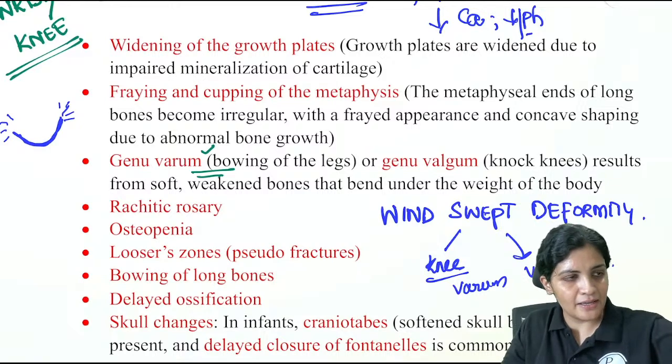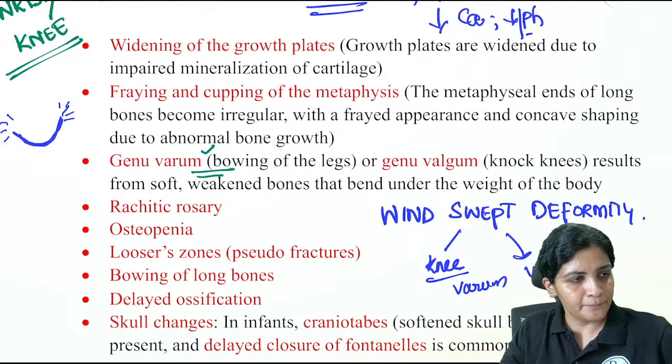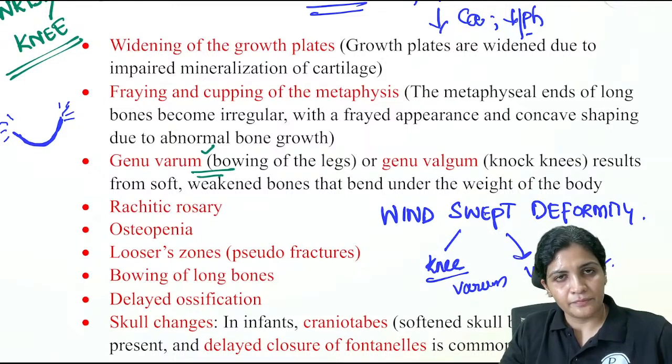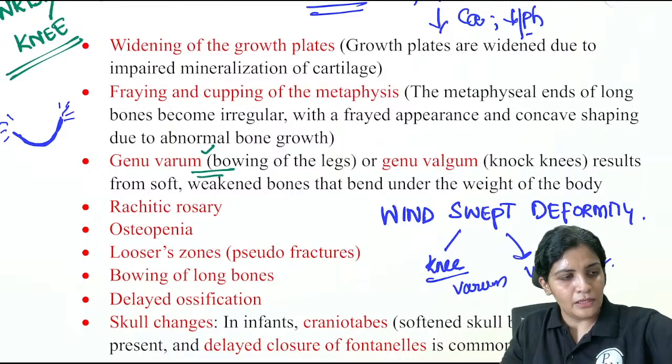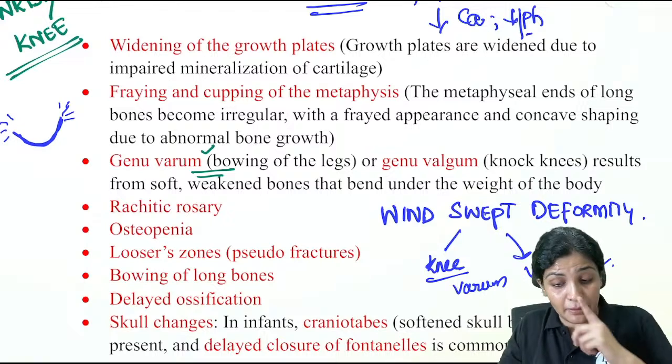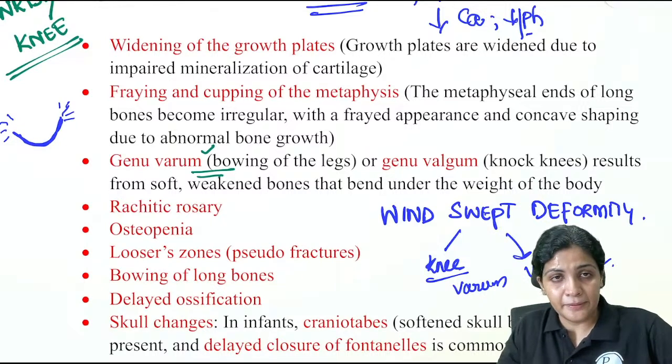The second one is the second important example where you have to remember windswept deformity.